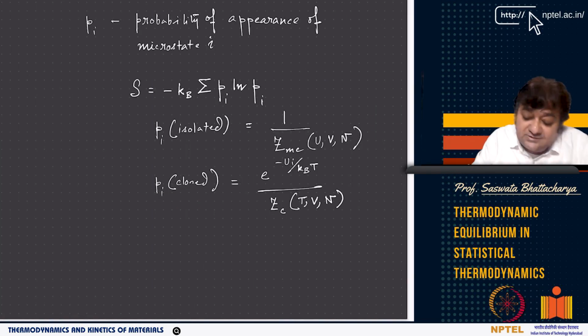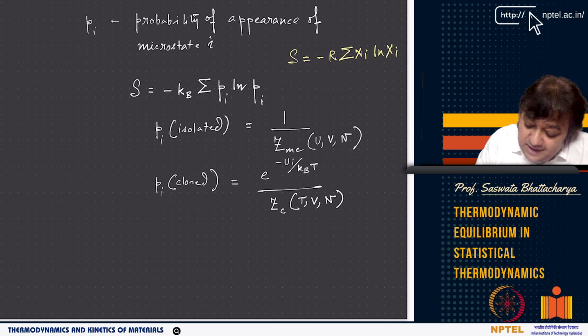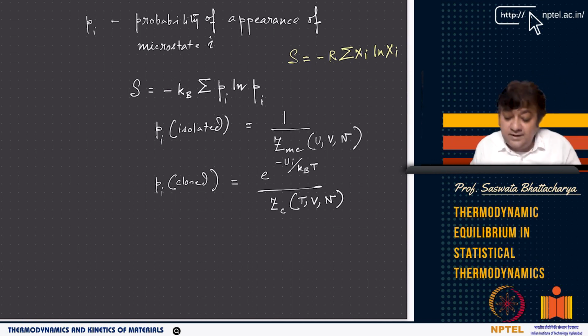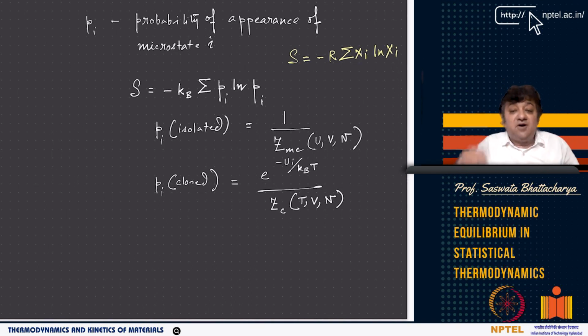And as you can see, for the probability of appearance of a microstate i, we have already established that S equals minus R sum xi ln xi. So similarly, I can write minus kB pi ln pi, where pi is the probability of appearance of microstate i. And pi for isolated is given by 1 by zmc. Pi for closed is given by e to the power minus ui by kBt by zc, right? We have established all of this.